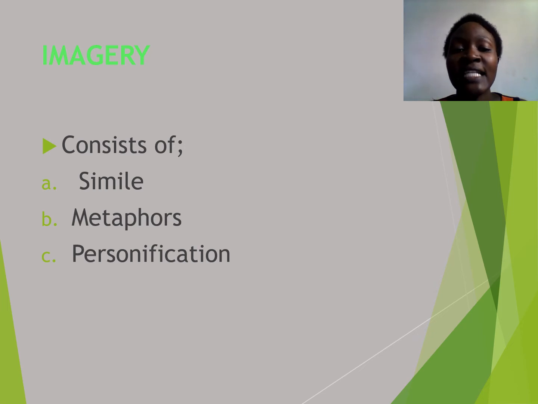As fast as a deer, that is a simile. So a simile is a direct comparison. And what is a metaphor? A metaphor is an indirect comparison of things that are not similar or related. And we do not use as and like.